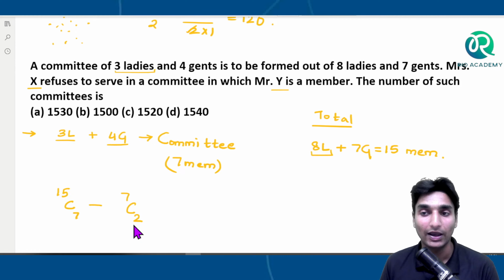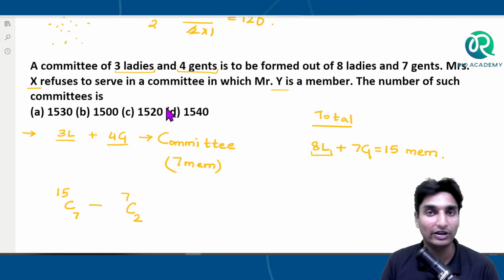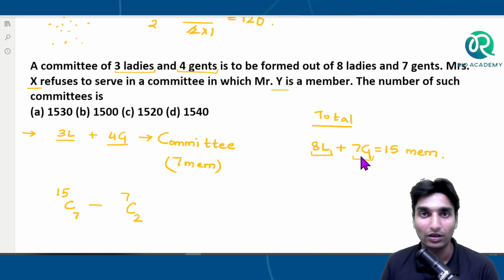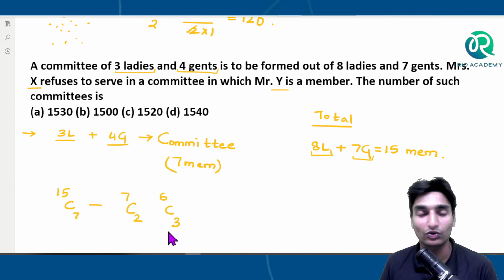7C2. And then Y is also present in the committee. The committee needs 4 gents or gentlemen, right? So 1 member is already Y. If Y is present already, the remaining 3 gentlemen are to be selected from the remaining 6 gentlemen. There are totally 7 gentlemen, and one is Y, who is already present in the committee. So out of the remaining 6 gentlemen we select 3, and that can be done, guys, in 6C3 ways, because we don't know which 3 gentlemen are going to be chosen.